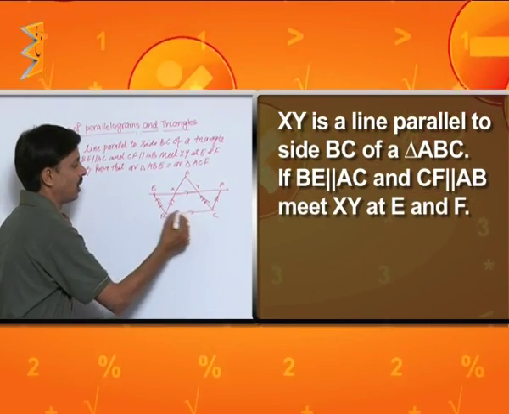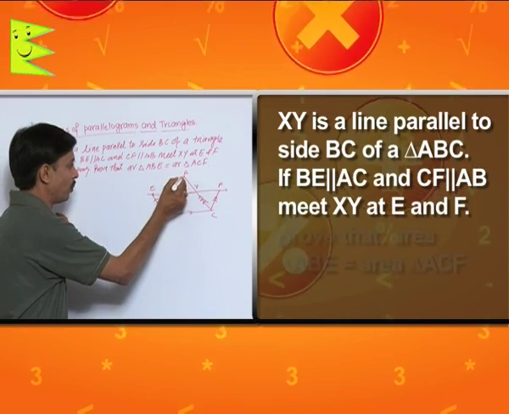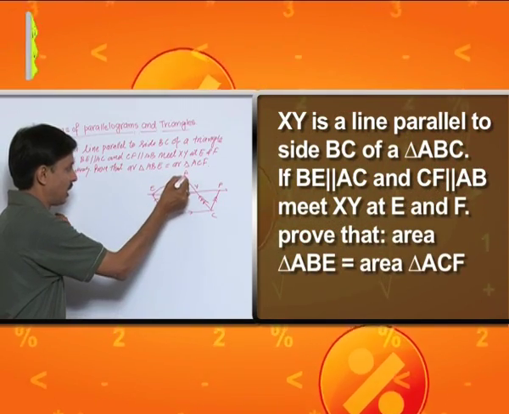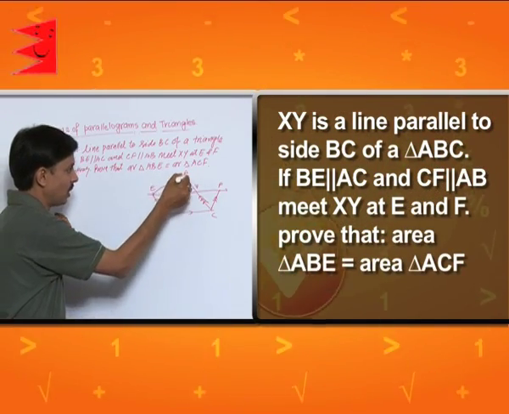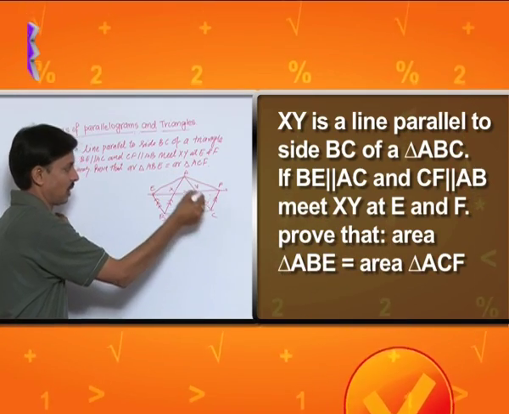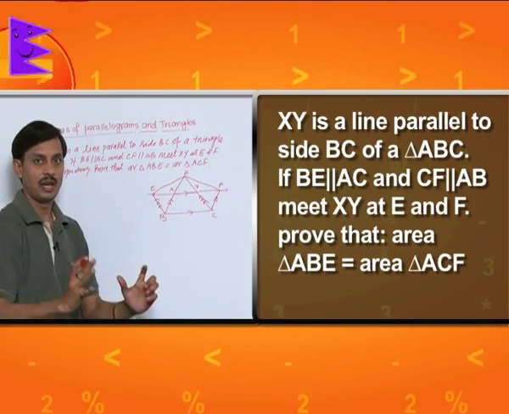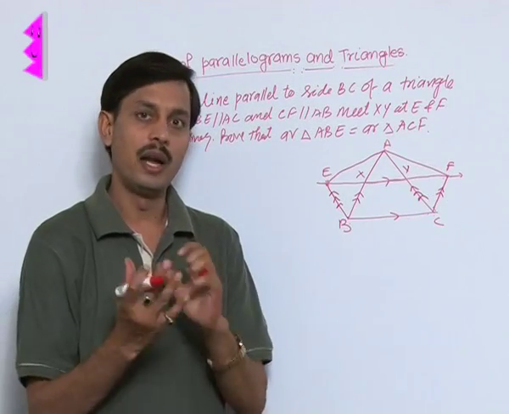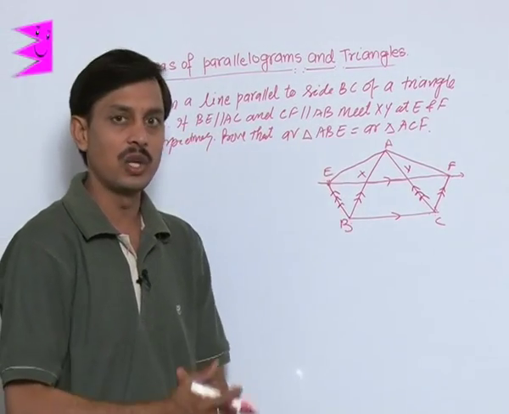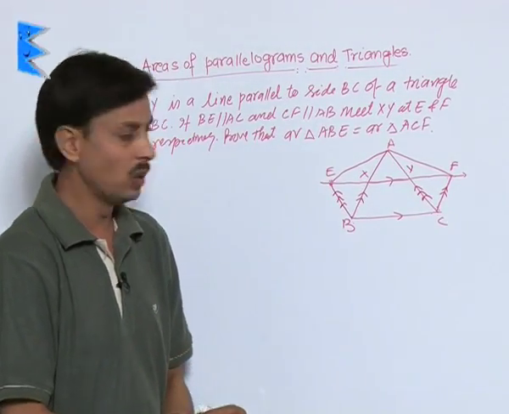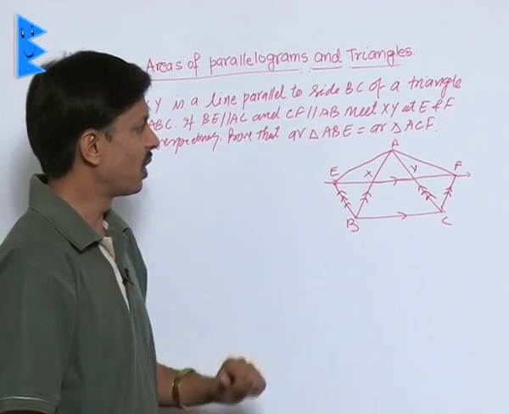XY line is parallel to BC. We need to prove that area of triangle ABE is equal to area of triangle ACF. As I have shown you entire figure step by step, so question is clear to you. You are clear about given.